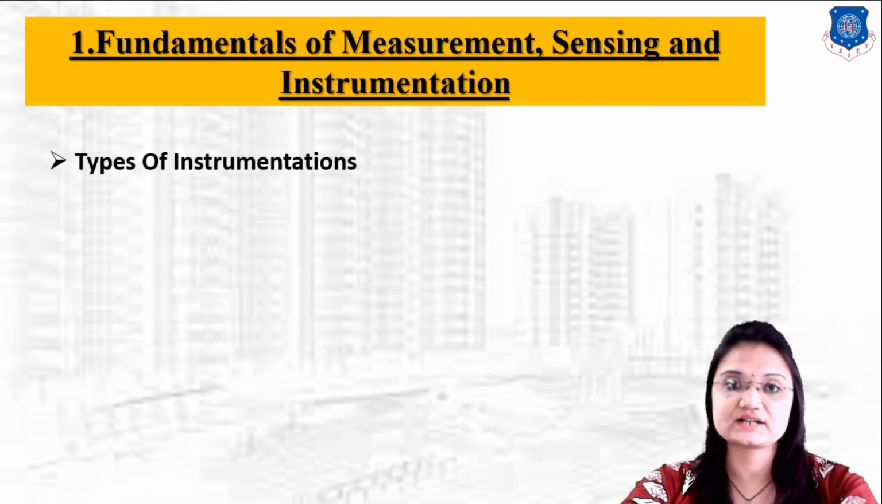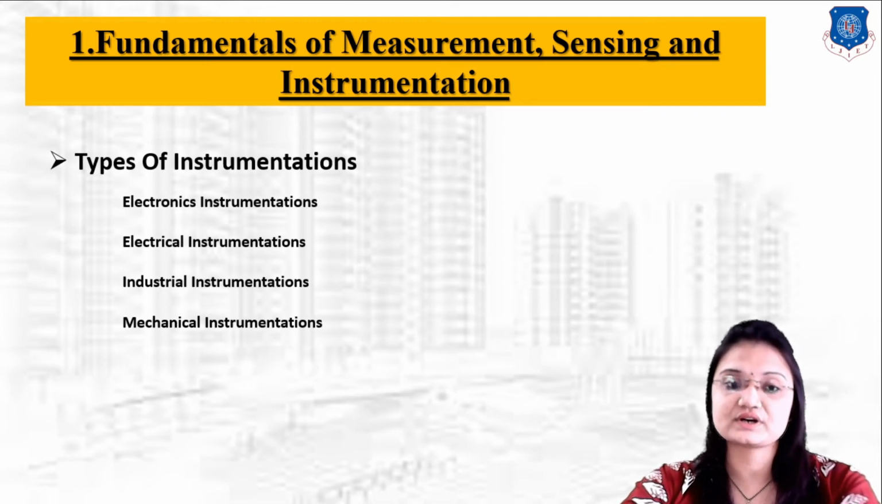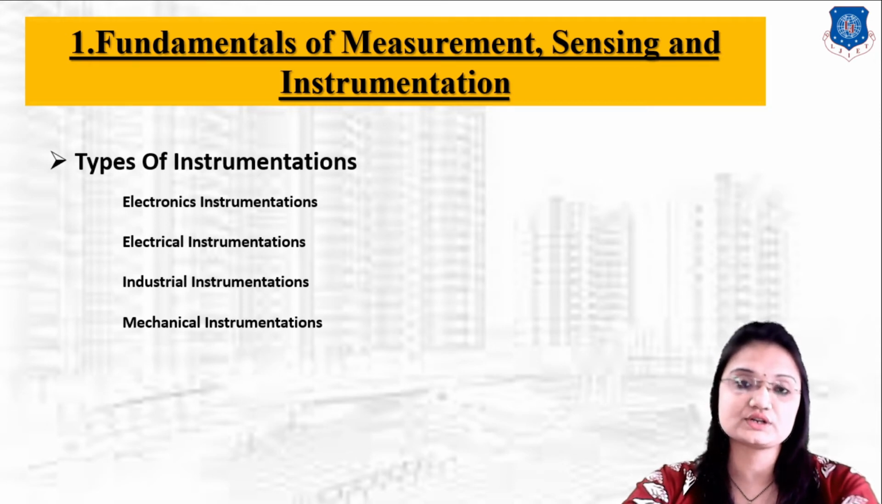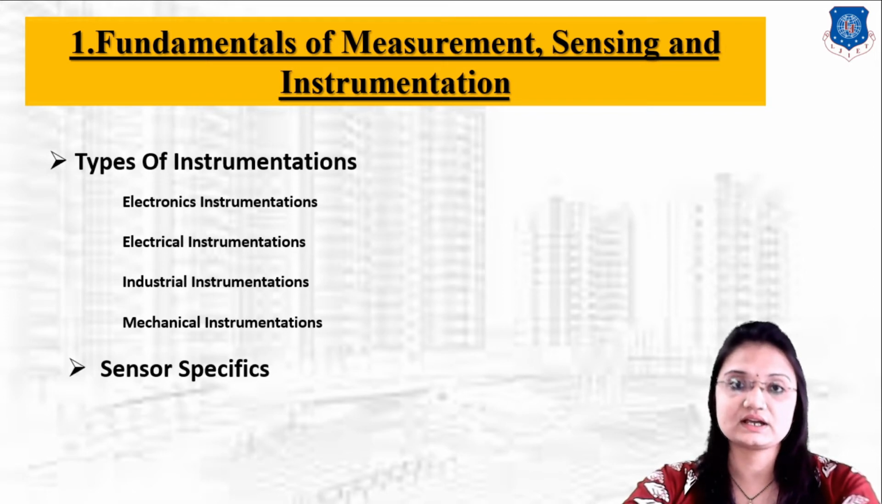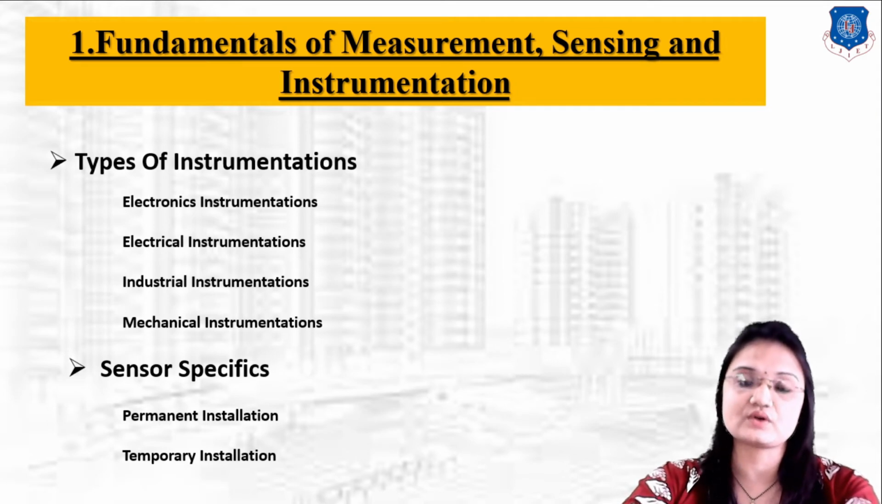So today in this lecture we will learn about types of instrumentation. There are four types of instrumentation. First one is electronic instrumentation, then electrical instrumentation, industrial instrumentation and mechanical instrumentation. And then second topic we will take, that is sensor specifics. There are two types of sensor specifics. First one is permanent installation of sensor and second one is temporary installation of sensors.